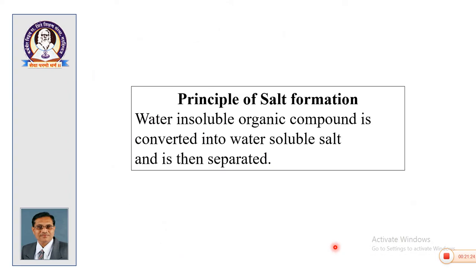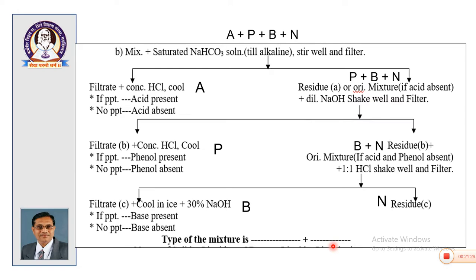So, by considering these tests, you will get the type and you will report the type of the mixture, whether it is acid plus phenol, acid plus base, acid plus neutral, phenol plus base, phenol plus neutral, or base plus neutral. So, your mixture will be definitely out of these only 6 types.